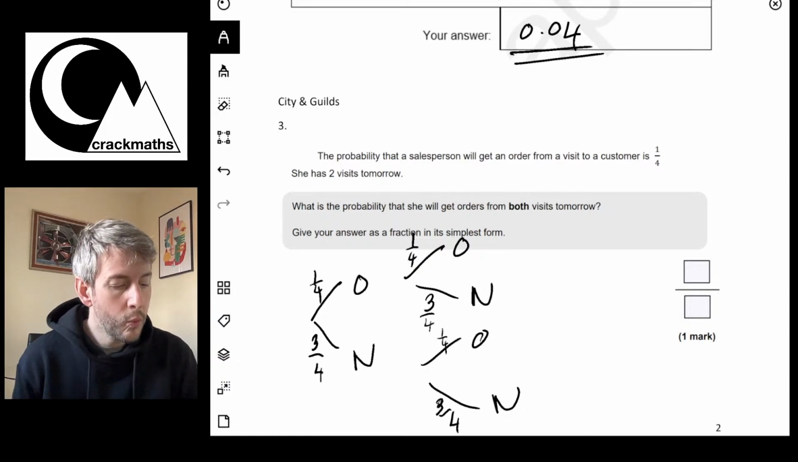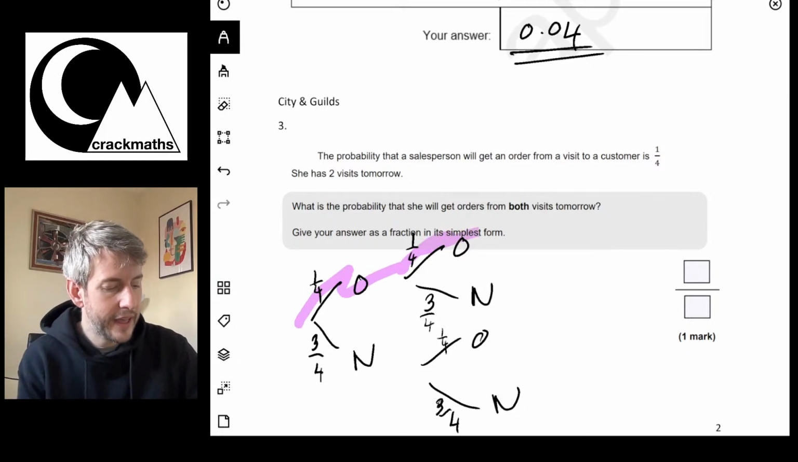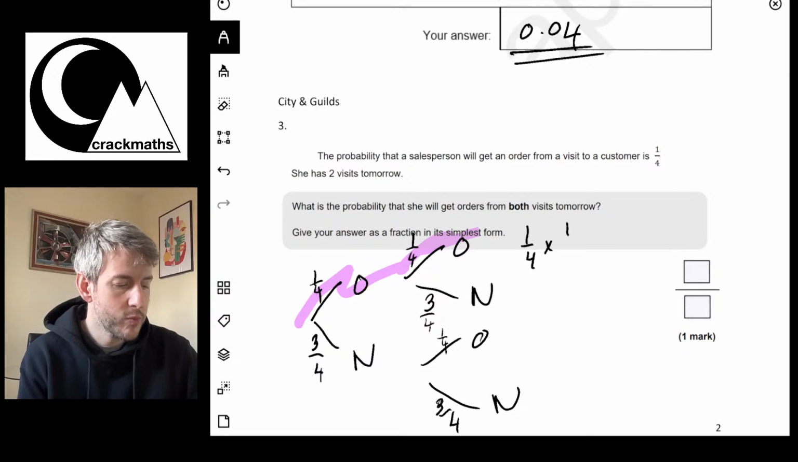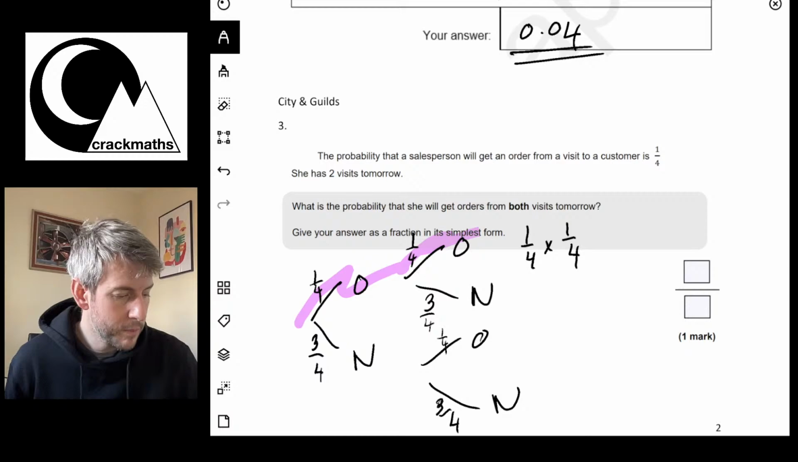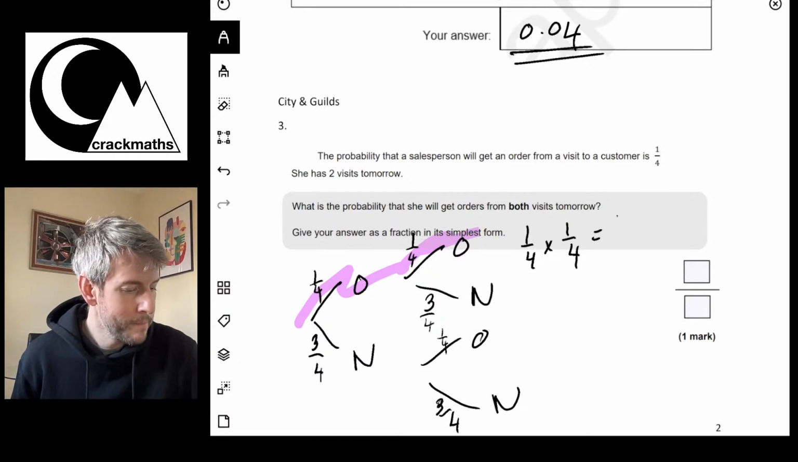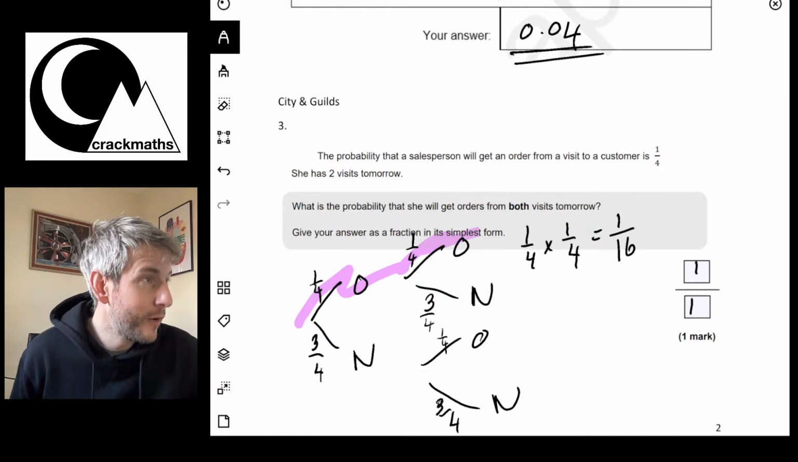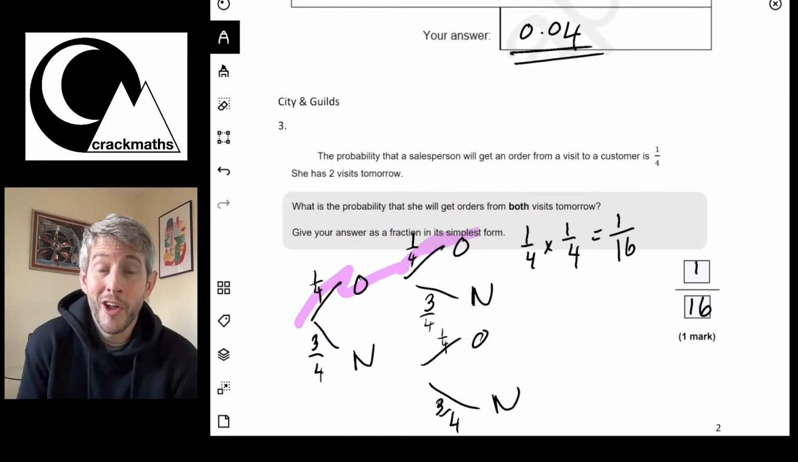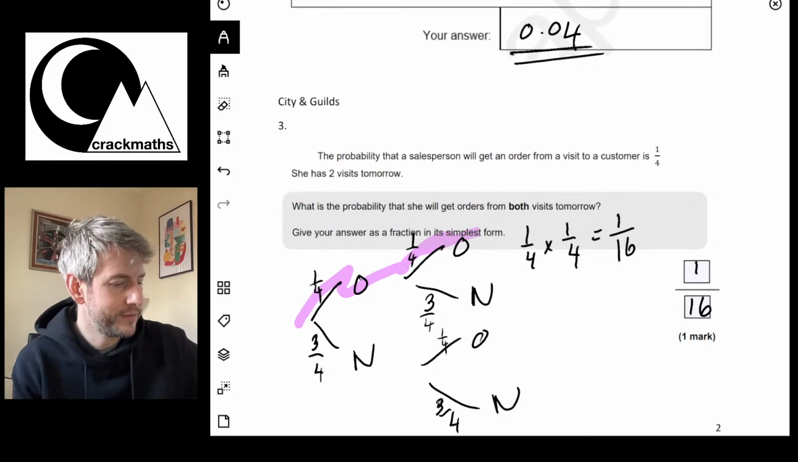So we want the probability that she gets orders from both, so that is this route here. So we're going to be looking at 1 out of 4 times 1 out of 4, because remember, we multiply the probabilities along the branches. So 1 out of 4 times 1 out of 4, well 1 times 1 is 1, and 4 times 4 is 16. So the probability will be 1 out of 16. Okay, great. Let's have a look at the next question.